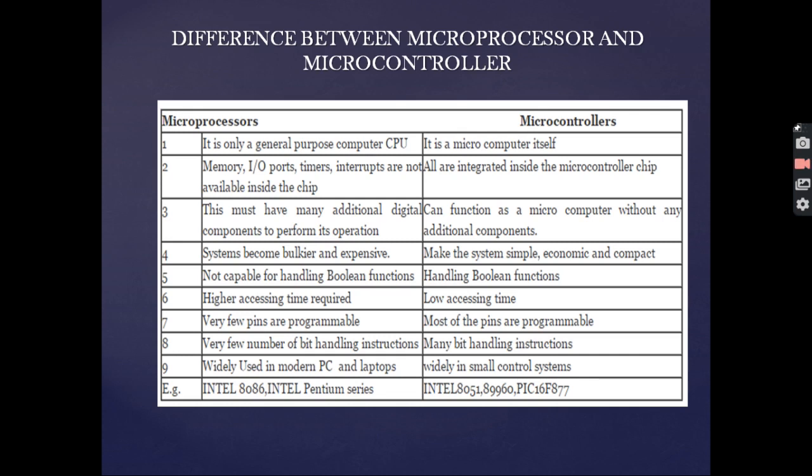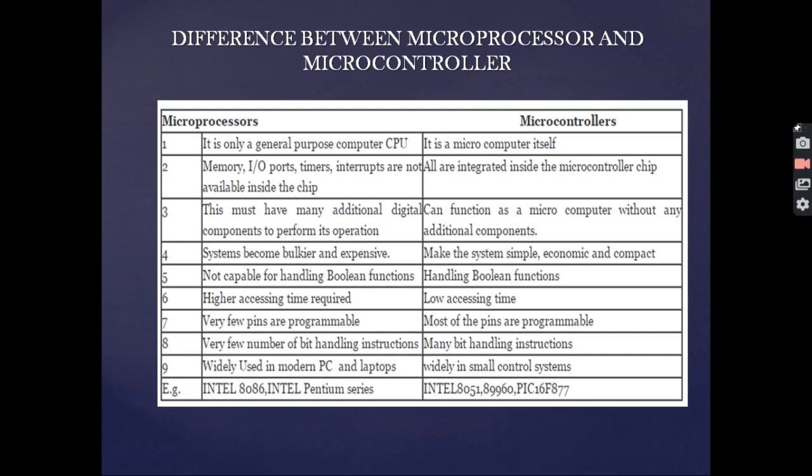Now the first question that arises when you talk about microcontroller is the basic difference between microprocessor and microcontroller. Microprocessor and microcontroller have a huge difference between them. Microprocessor is specifically used for general purpose applications, whereas microcontroller is used for dedicated purpose applications. The memory unit, the input-output ports, timers, interrupts, they all have to be embedded outside the chip. They are not available inside the chip in the case of microprocessors, whereas in the case of microcontrollers, all these pieces are integrated inside the chip.